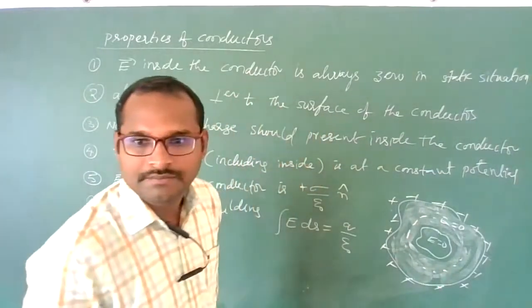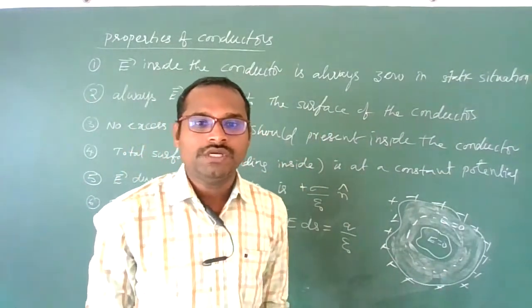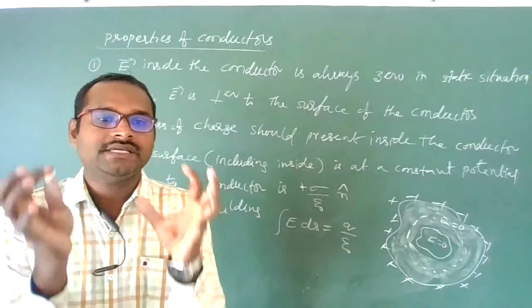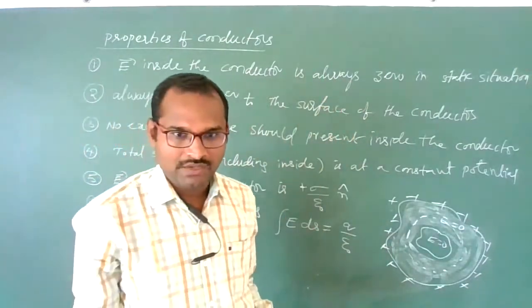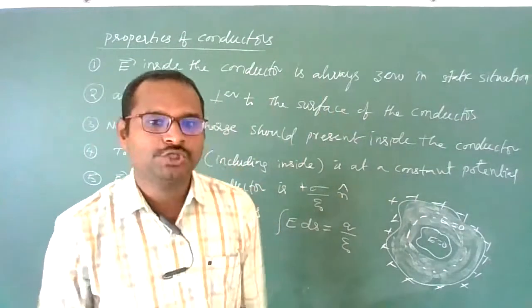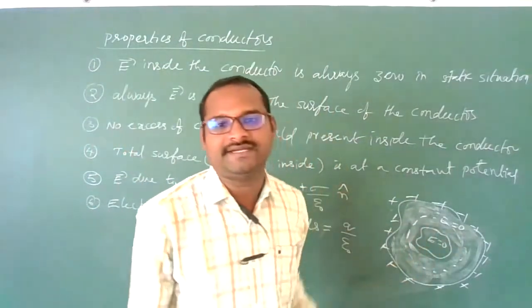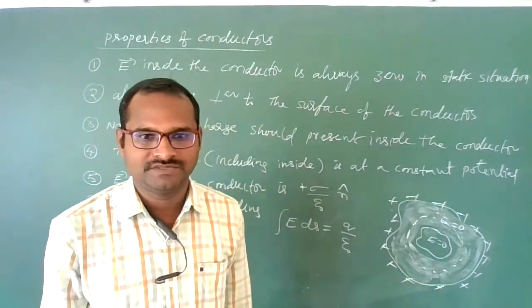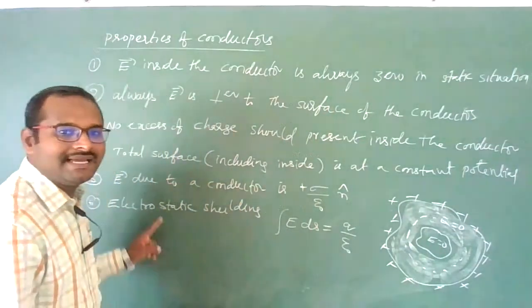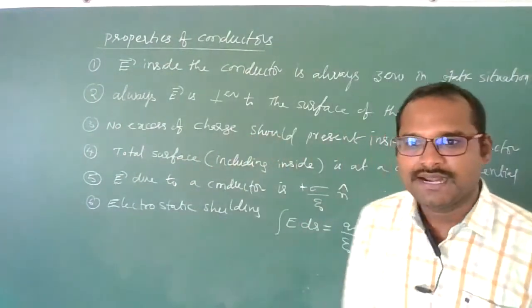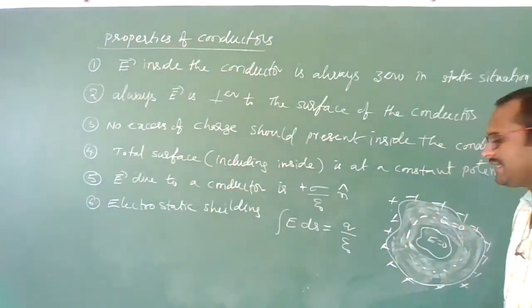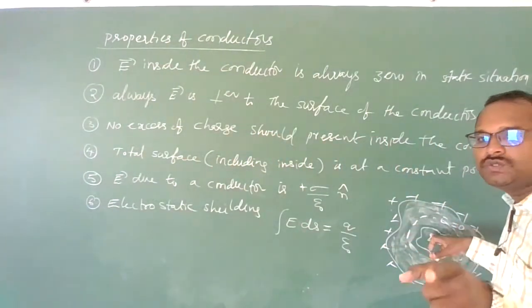If you want to protect any sensitive instrument from an external electric field, what can you do? Simply keep that instrument inside the cavity of the conductor, then it will be protected. This property is called electrostatic shielding. Electrostatic shielding is nothing but the electric field inside the cavity of a conductor always being zero.